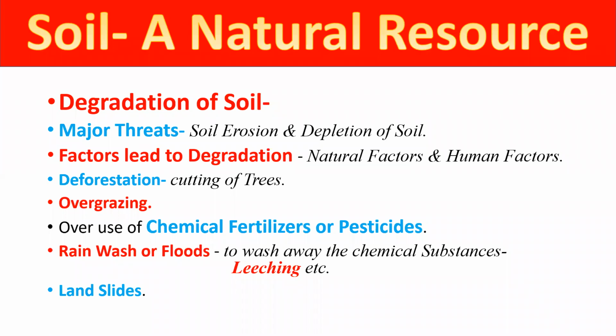Okay, students. Next one is landslide, the removal of the layer of the soil. It is also a basic reason for the decline in the quality of the soil, and the soil is degraded by all these things also. So these are the major factors which lead to degradation of the soil and decline the quality of the soil. We must take care of all these things. And we must conserve soil because our agriculture is totally dependent on the fertility of the soil. So soil as a natural resource is very important for us and we must conserve it. Right, students? I think these points are clear to all of you.